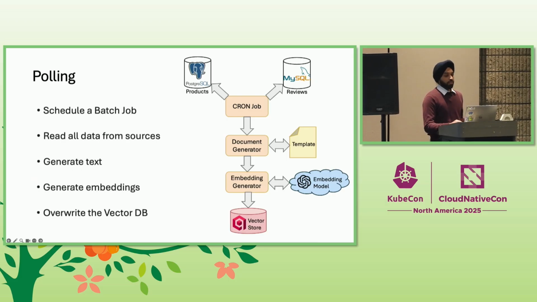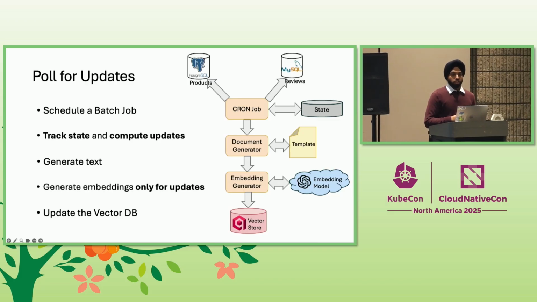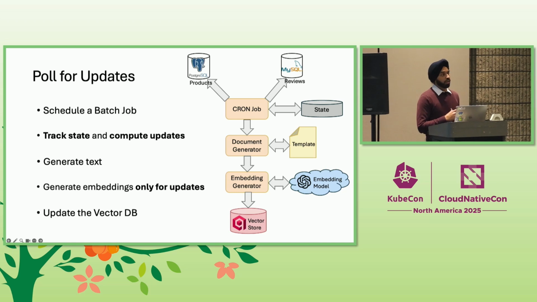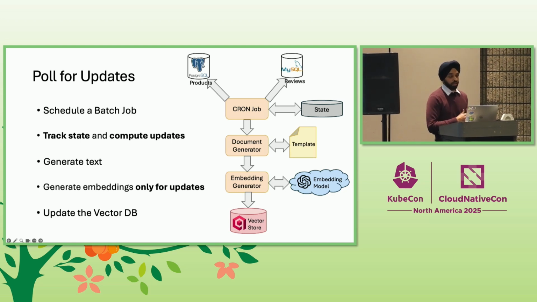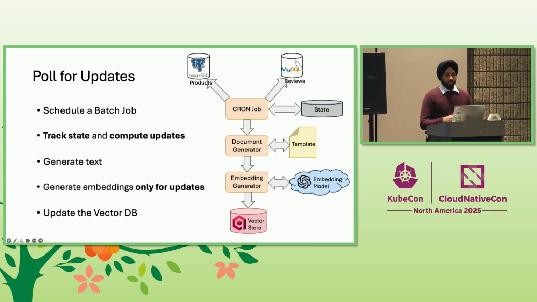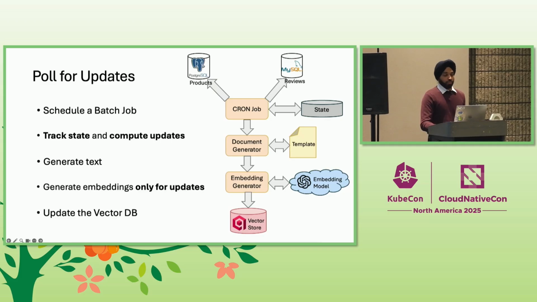So how can we make this a bit better? Well, one option could be to poll only for the data changes, right? So we still use the batch job, but this time we track the state of our last run and we find the delta of what's new and what has changed. So what about the data that has updated? We call the embedding model only for those changes in the data. So we track the state, compute updates, and generate embeddings only for the updates.